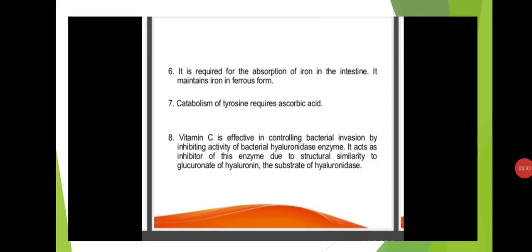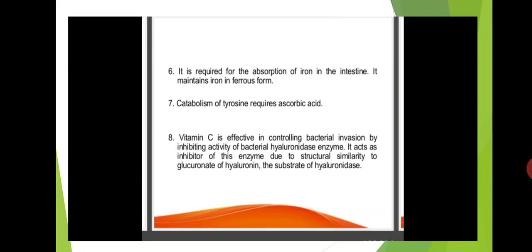It is required for the absorption of iron in the intestine. It maintains iron in ferrous form. This is a very important function of vitamin C. We take iron into our body, but for that iron to be absorbed, ascorbic acid is very important. So ascorbic acid is required for the absorption of iron in our intestine.